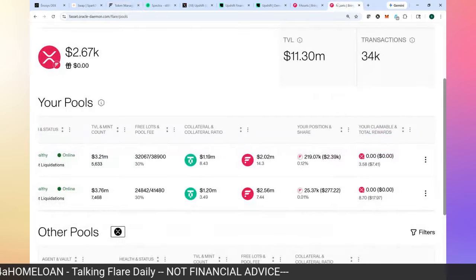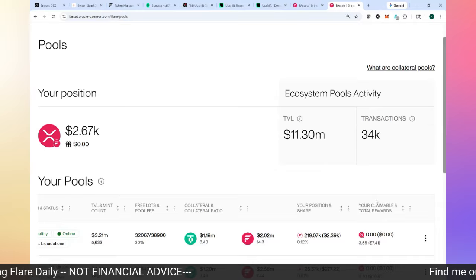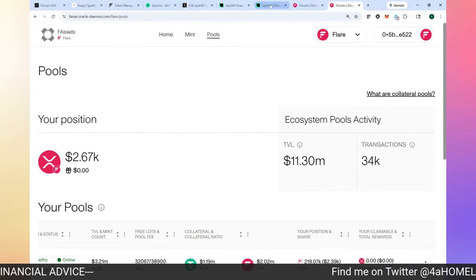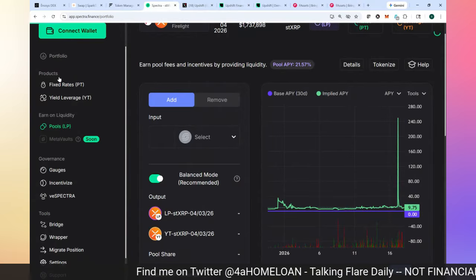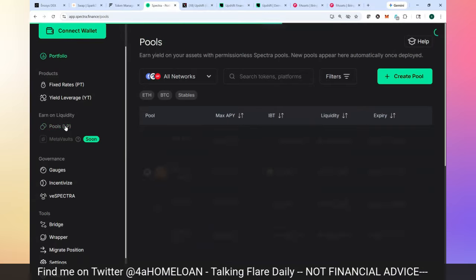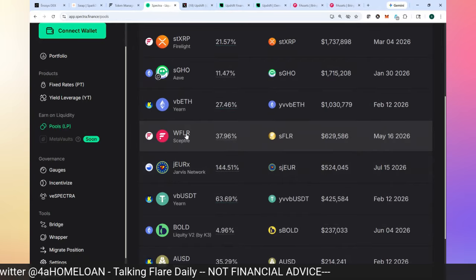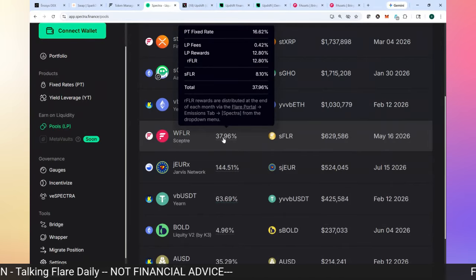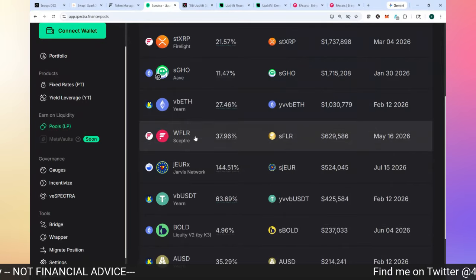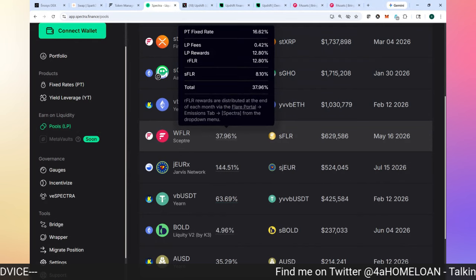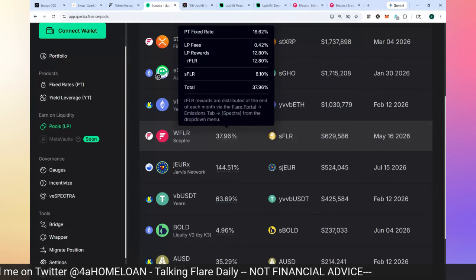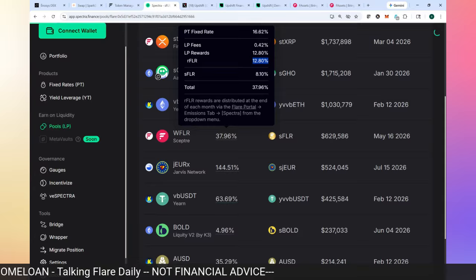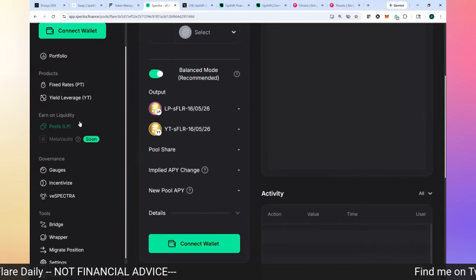And then I'm going to put those back into either a collateral pool to earn FAssets, or I can take those and use those over here on Spectra, because in Spectra there's also a pool for regular FLR right here, you see? So here I can put them in an LP pool, and I can earn 37.96%: 16.62% fixed rate, and then 12.8% in terms of RFLR rewards. You see this here? Another 8% or so for FLR tokens.